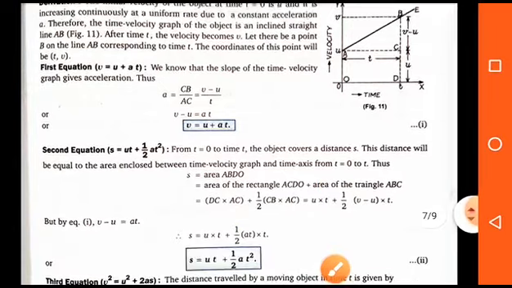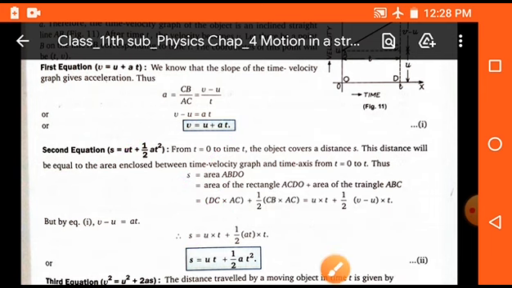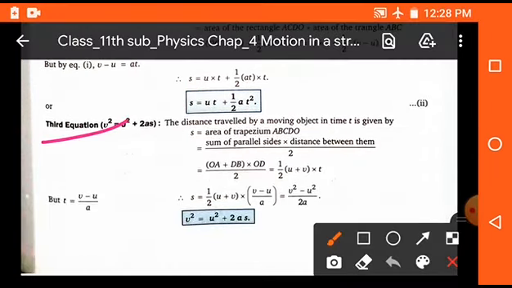For the second equation of motion, we have to take the area covered between two lines. Here area S equals area of ABDO, and ABDO is a trapezium. So we can put here the area of rectangle ACDO plus area of triangle ABC. On putting the values, we get S is equal to ut plus half at square. Now the third equation. For the third equation we use equations 1 and 2.